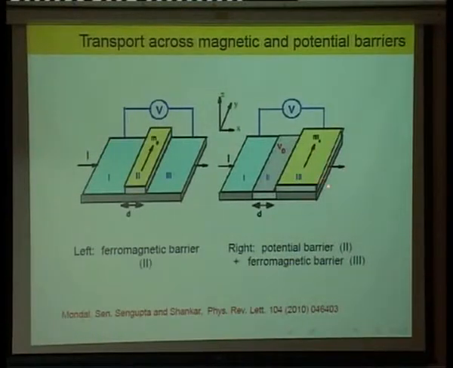You can put down potential barriers by attaching a gate there and applying a potential to it. We also studied what happens if you have superconducting barriers, where you put a superconducting film next to this topological insulator surface and then by proximity effect induce superconductivity. But I'll not talk about the superconducting barrier part in this talk. Okay, so this is from this paper.